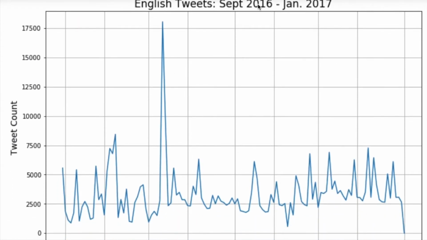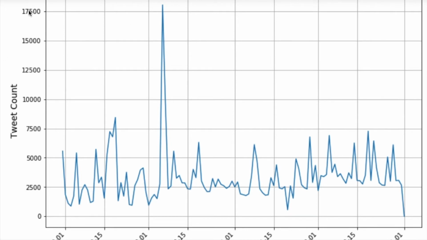So we're from September 2016 to January, around the 1st, if I'm correct, of 2017. On the y-axis, we're looking at the number of tweets, and you see this huge spike. That's pretty prominent, and there's something interesting to mention with this. Around this day and the day before, there's some interesting things that happened with President-elect Trump, since this was before he got into office for the first term. He met with the Mexican president, was talking about the border walls. He also was making a lot of disparaging comments against Hillary Clinton. A lot of people on Twitter started tweeting a lot of things. That's this spike right here.